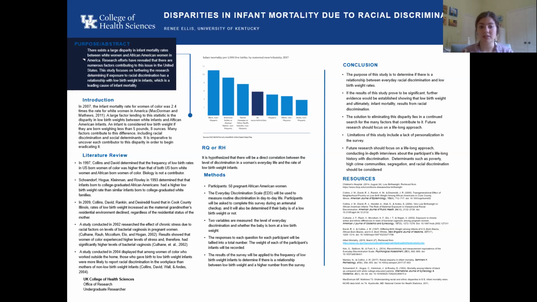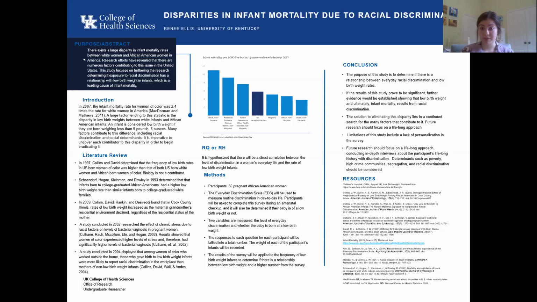The responses to each question for each participant will be tallied into a total number, and the weight of each participant's infant will also be recorded. The result of this survey will be applied to the frequency of low birth weight infants to determine if there is a relationship between low birth weight and a higher number from the survey, and a higher number would suggest more racial discrimination in the women's day-to-day life.